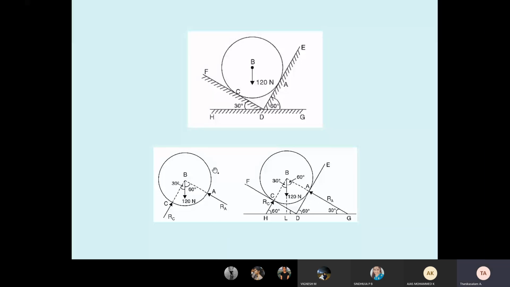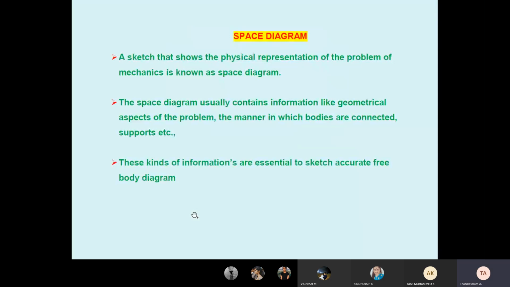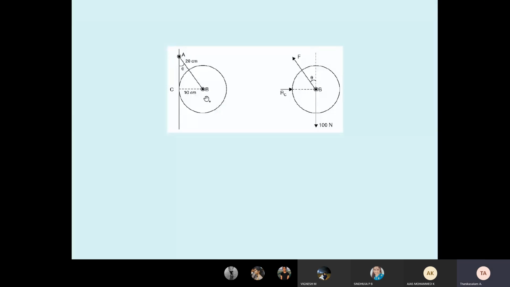Students, note a very important point: reaction always acts at 90 degree to the contact surface. Then you have to find the other angle, then project towards the center, because only then can we solve. This goes to the middle. This left side is a free body diagram. See here, the weight is acting downward. The reaction goes to the inclined side, to the second quadrant. Similarly, RC goes to the first quadrant. Then only we can solve the problem.